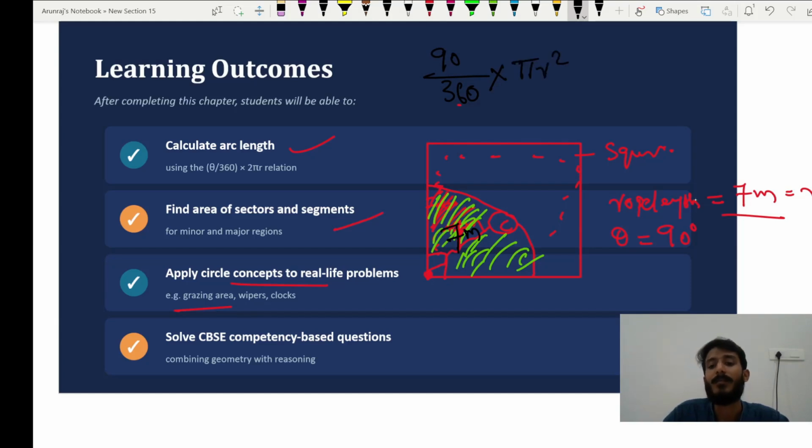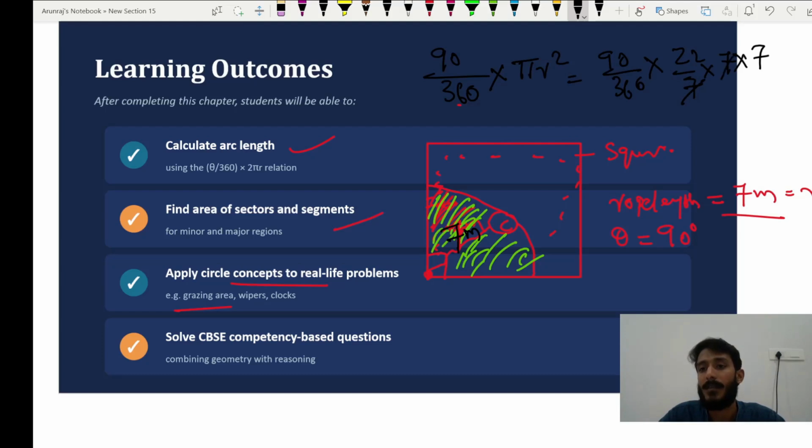Pi r square. Whenever the pi value is not mentioned, you substitute 22 by 7. So theta by 360 into pi r square: 90 by 360 into 22 by 7 into 7 into 7.